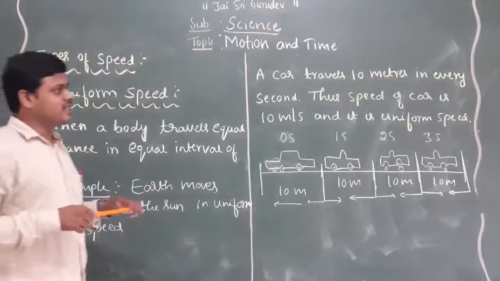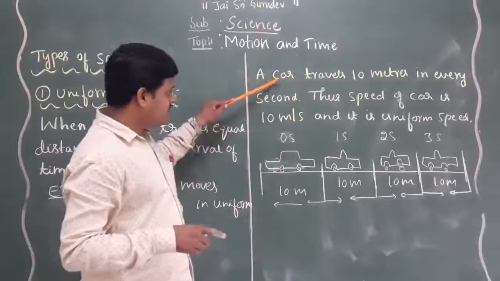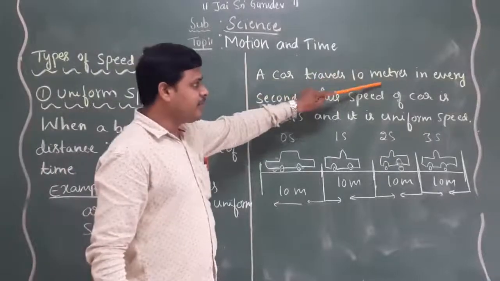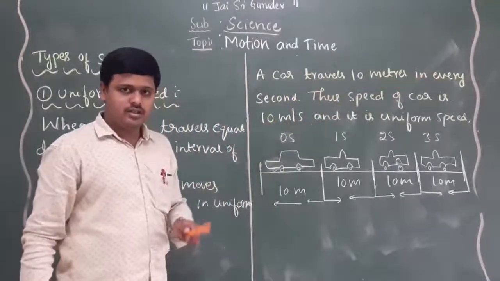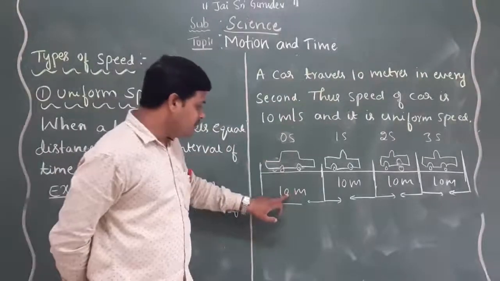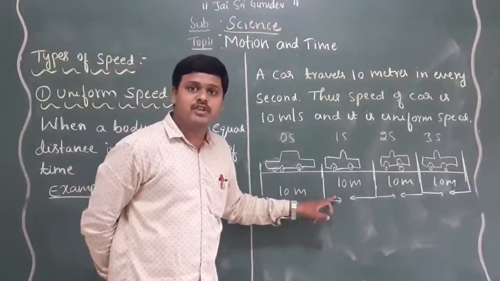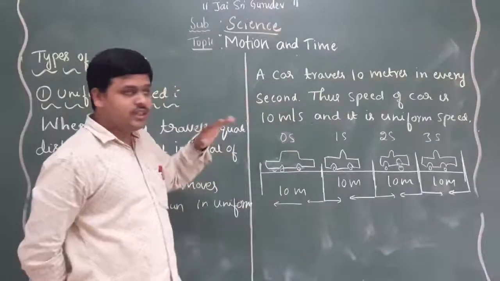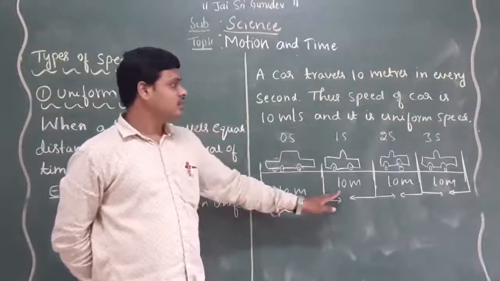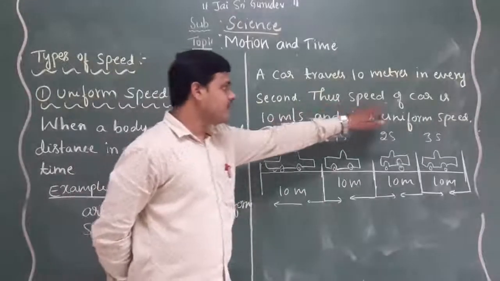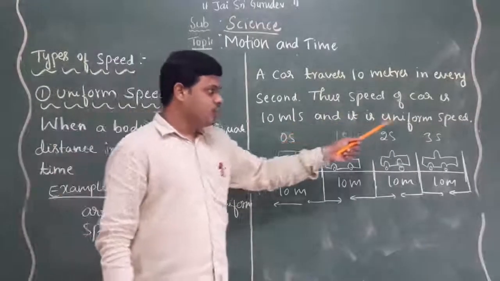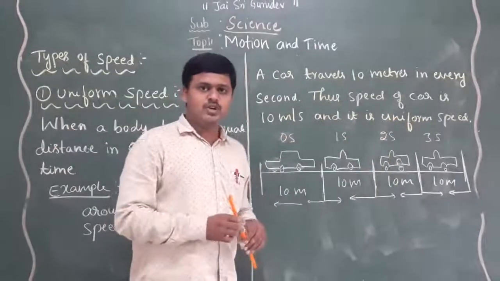Let us take one more example now. The second example for uniform speed is a car that travels 10 meters in every second. Just listen carefully. The car travels 10 meters distance in each and every second. So in each second, the car reaches 10 meters. Thus, the speed of the car is 10 meters per second. We can say that it is a uniform speed, the best example for uniform speed.